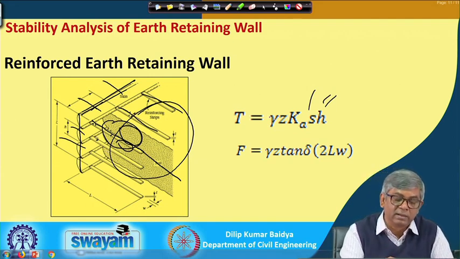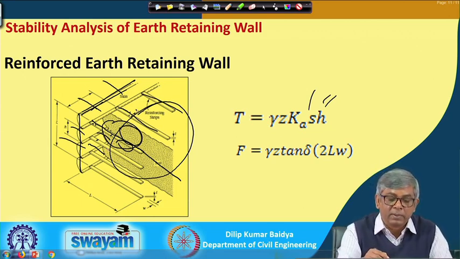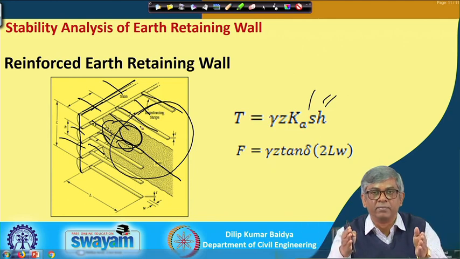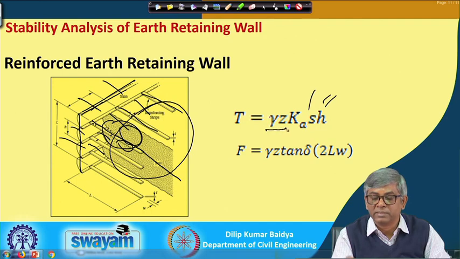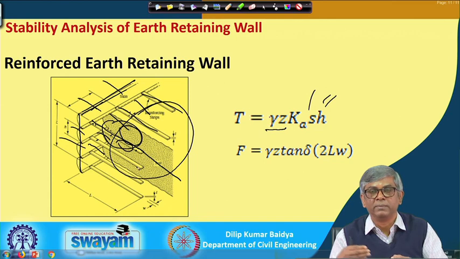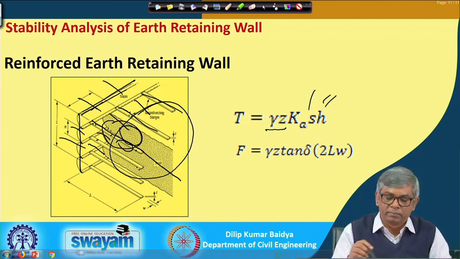We can consider that if I consider this reinforcement, then half the distance here and half the distance above will be its zone. Similarly, if I consider this one, half from this side, half from this side. That means for a particular reinforcement, half from both sides, and from the top and bottom also half. So, if I consider this point, what is the lateral pressure? Gamma z times K A.